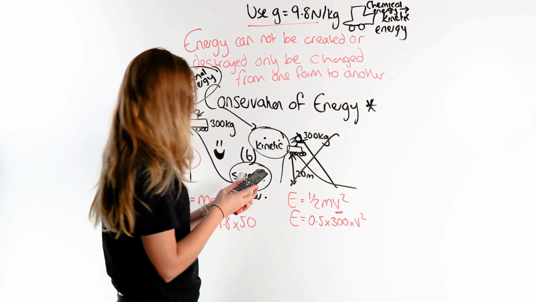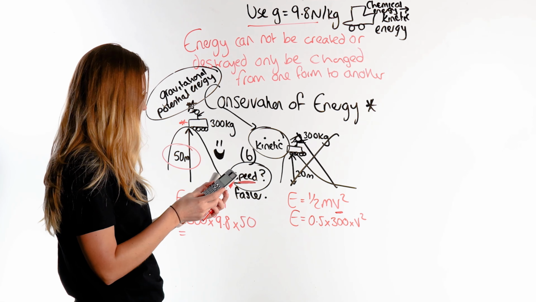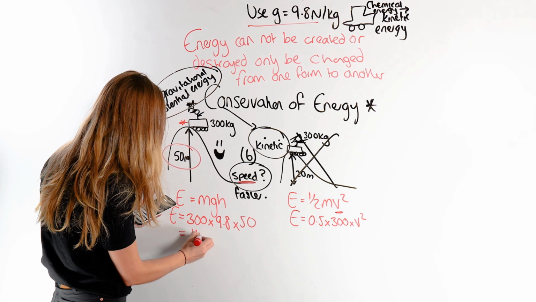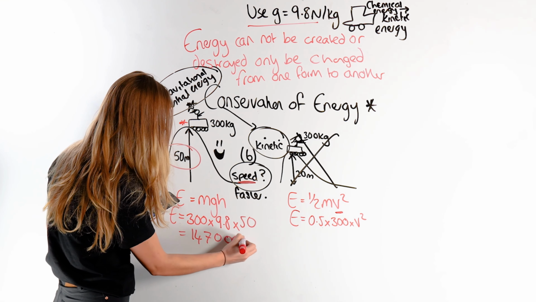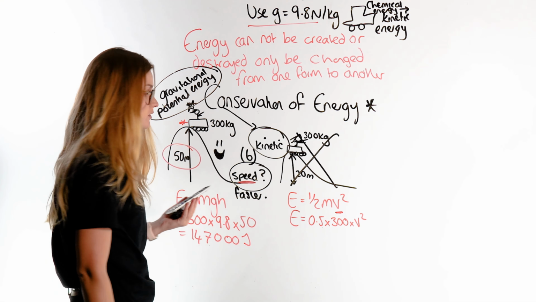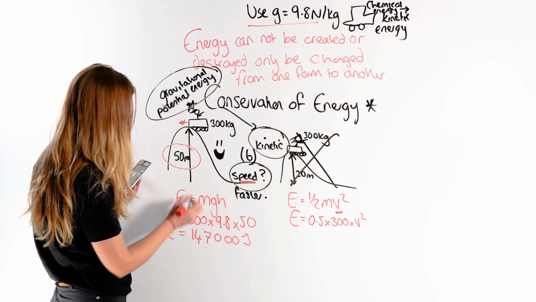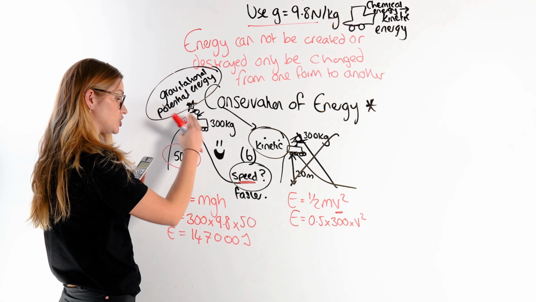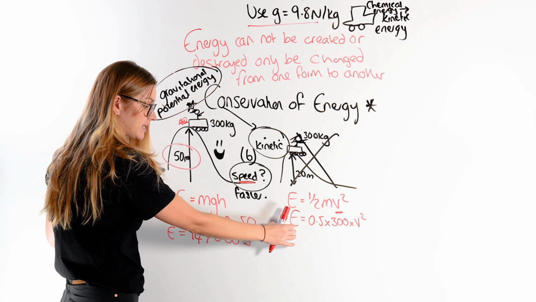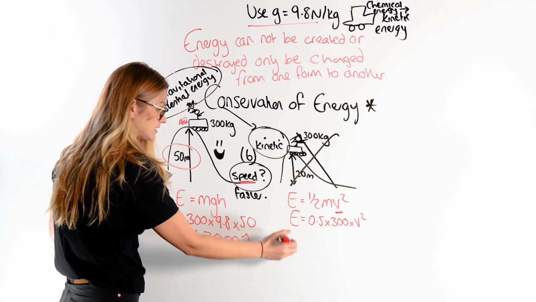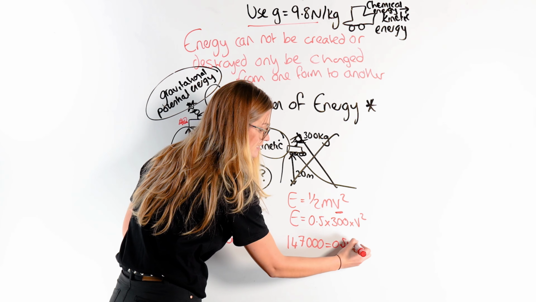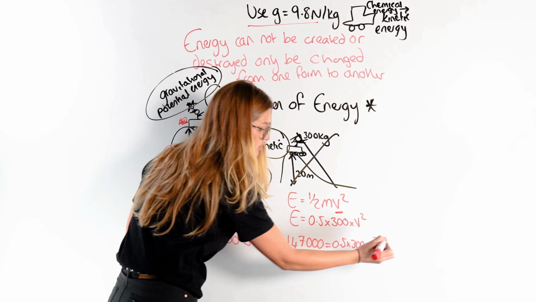So in our calculator, we're going to do 300 multiplied by 9.8 multiplied by 50. We get a number of 147,000 joules, because energy is always measured in joules. So that's how much gravitational potential energy we have right here at the top. But we know all of that gravitational potential energy goes into kinetic, so now we know what our kinetic energy is. Our kinetic energy is 147,000. That kinetic energy, again, we said equals a half times the mass times the speed squared.